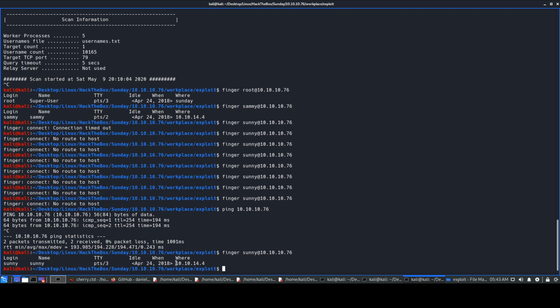And from where did that user log in? This was the IP address. Obviously, this is an internal IP address, but it belongs to a different box. It is not the same as this 76, which is the target machine's IP address. That is the Sunday box.